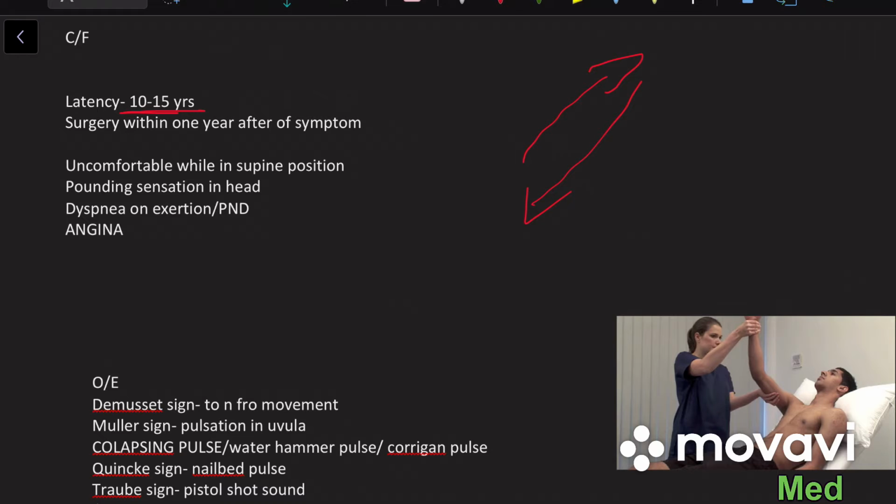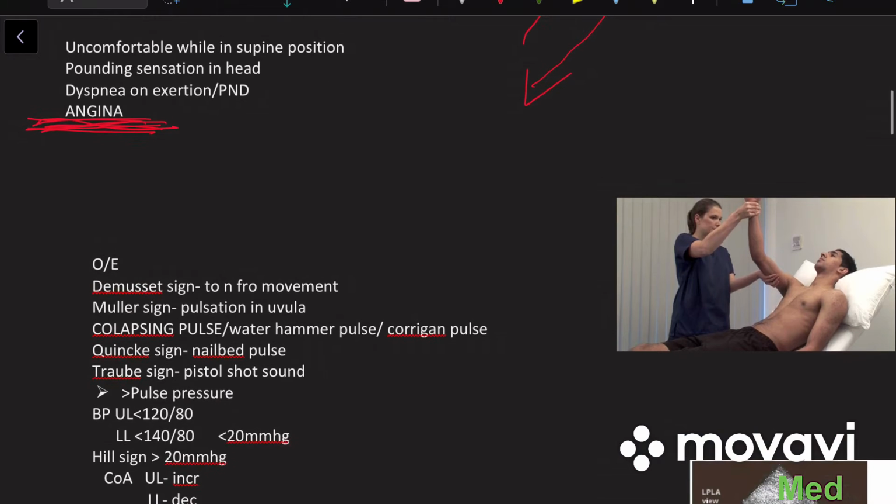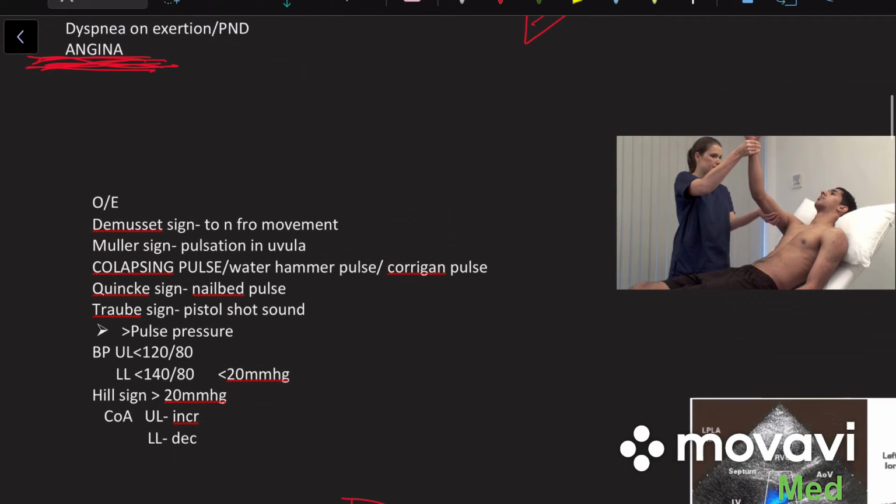Then angina, simply because the hypertrophy of the left ventricle increases the demand for oxygen. The coronary vessels remain the same, but the heart becomes big, so the coronary vessels cannot provide enough oxygen to maintain the cardiac output. So, it can cause angina.